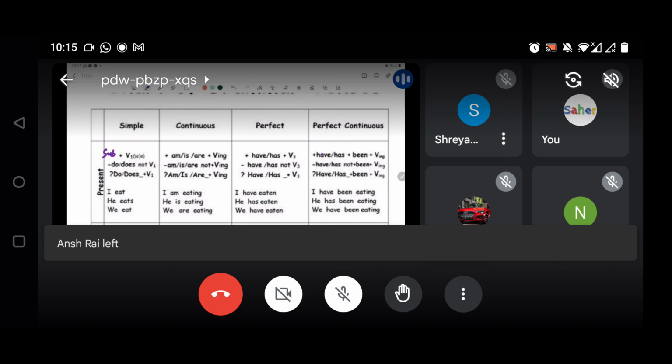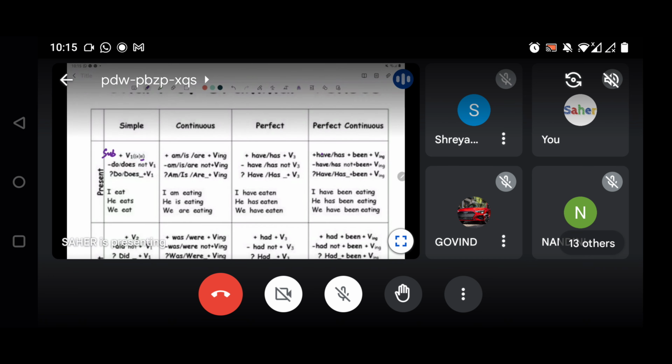So subject plus verb first form plus s. Only I and we are excluded from adding s. Otherwise, if it is he, she, it, then we have to use the verb plus s form, that is eats. Clear this much?